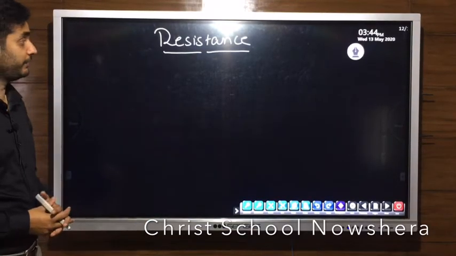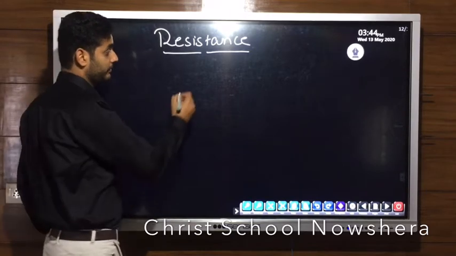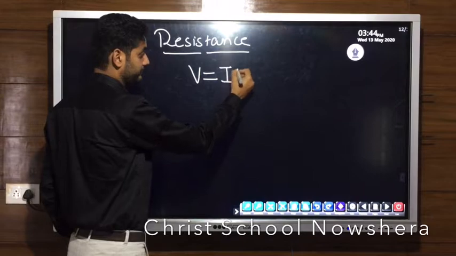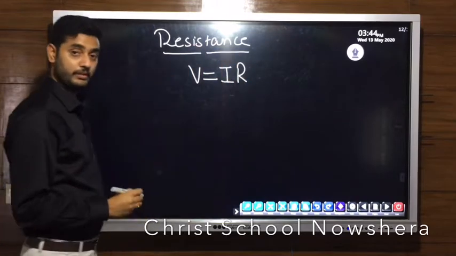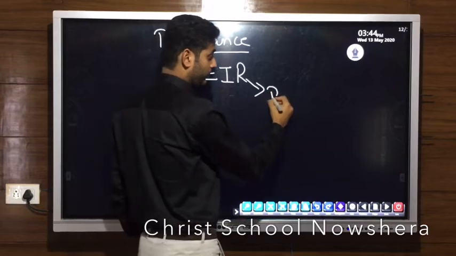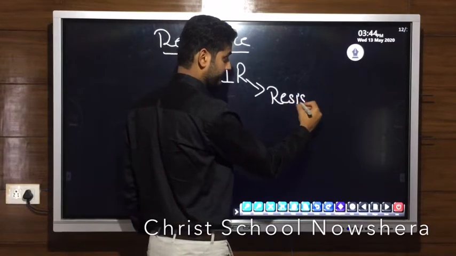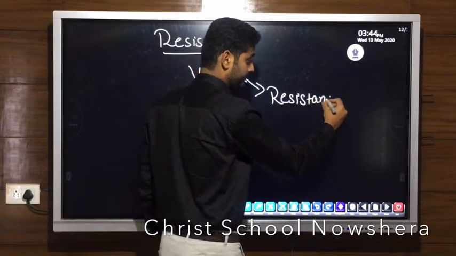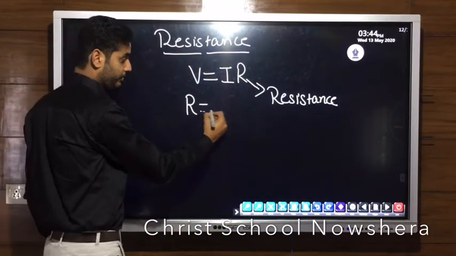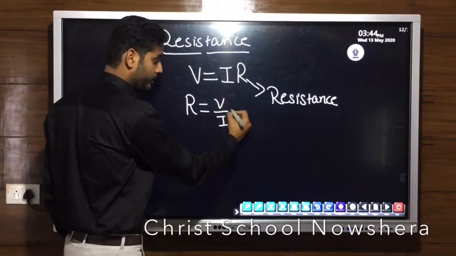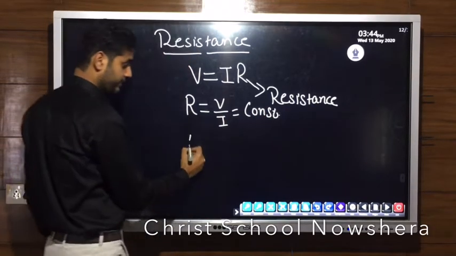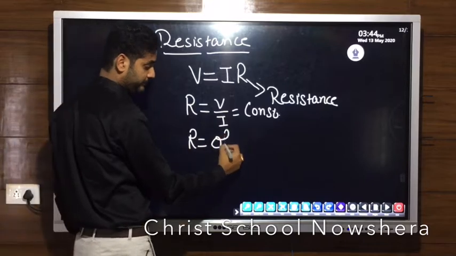From Ohm's law, we have discussed that V equals IR, where this R is the constant of proportionality called resistance. Or we said R is equal to V upon I, which is equal to a constant. Its unit is ohm.